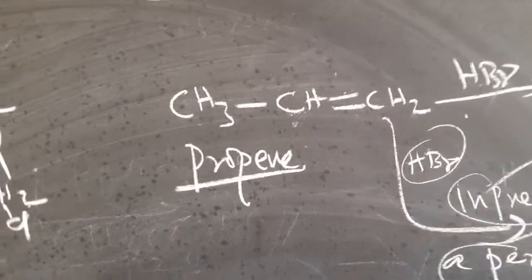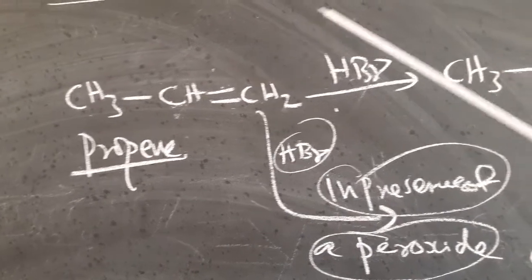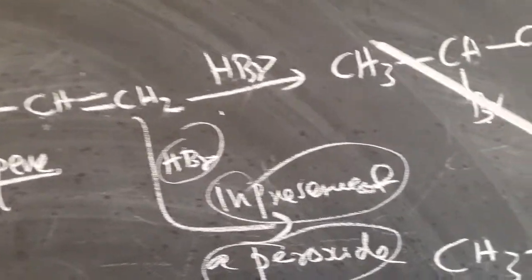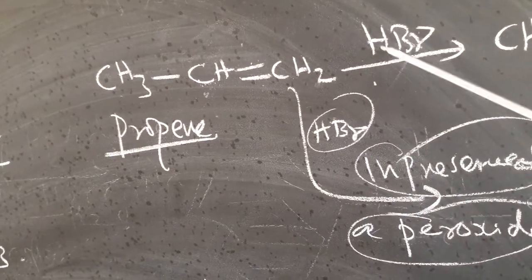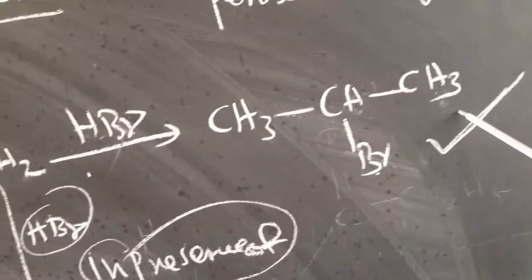And Markovnikov's rule I will repeat once again. This is an unsymmetrical alkene added to HBr, you are getting CH3, CHBr and CH3. That is, the negative part, the Br minus, should be added to the least hydrogenated carbon atom. This is the compound.